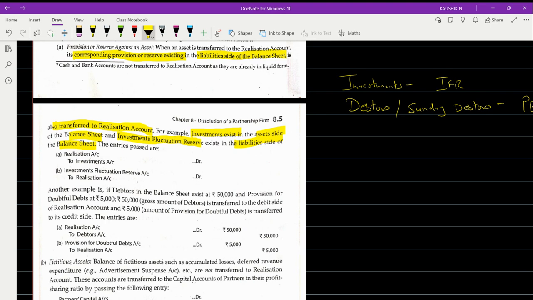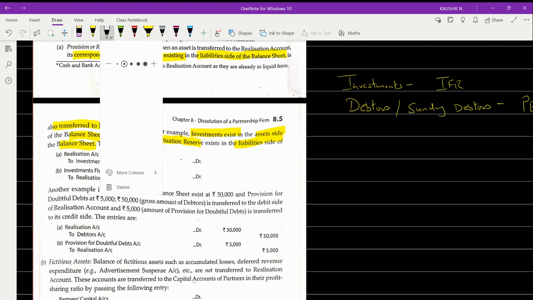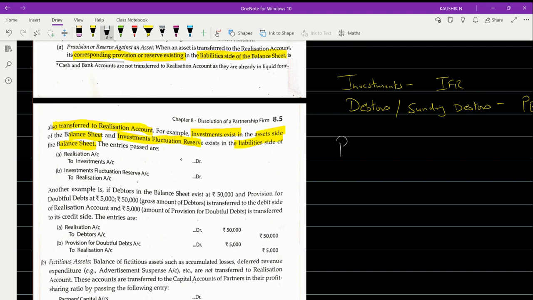But still, the amount what you have created as a provision, hope you all remember what you learned in your 11th standard. Provisions and reserves, both are liabilities, whereas provision is something as a known liability, whereas reserve is for an unknown liability.